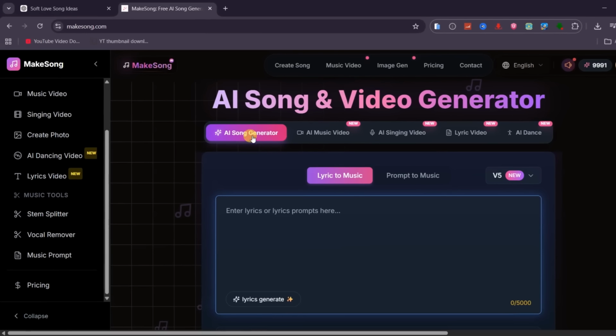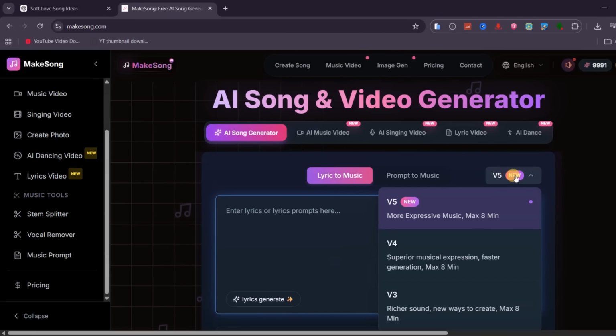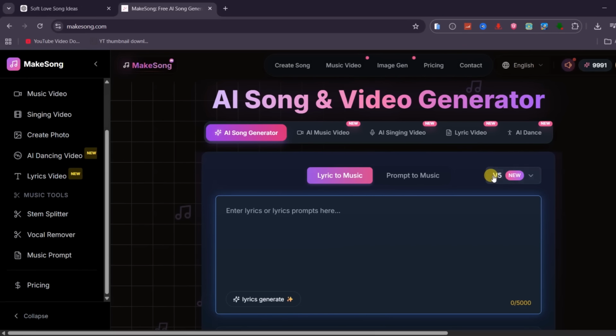Let's start with song generation. When you click on AI Song Generator, you'll see two options. You can either create a song from your own lyrics, or simply describe your idea, and the AI will turn it into a full track. Make sure you're using the latest model, V5, for more expressive and higher quality music. It also supports songs up to 8 minutes long.